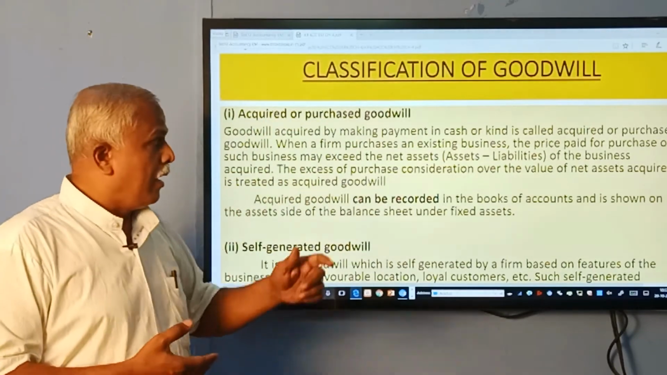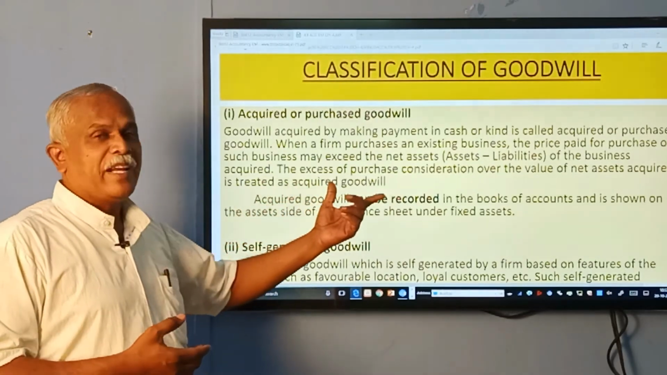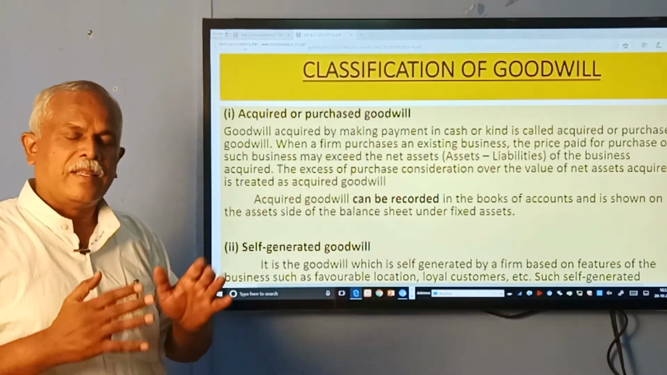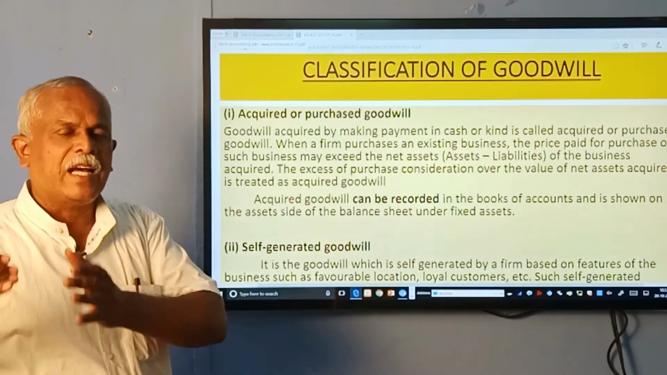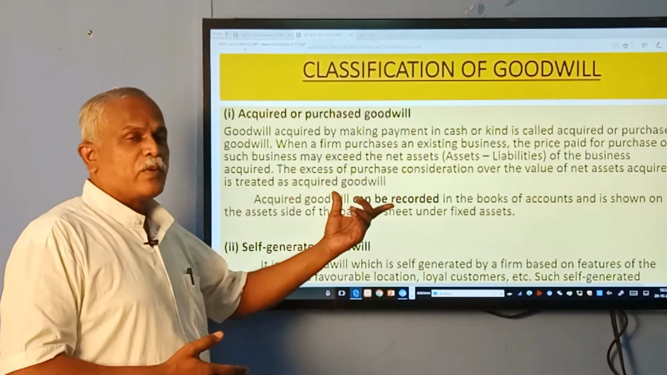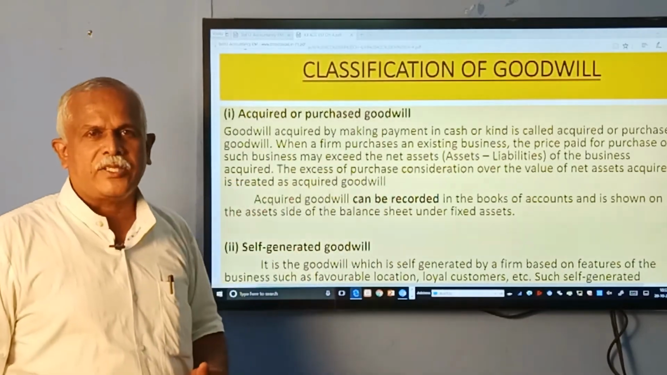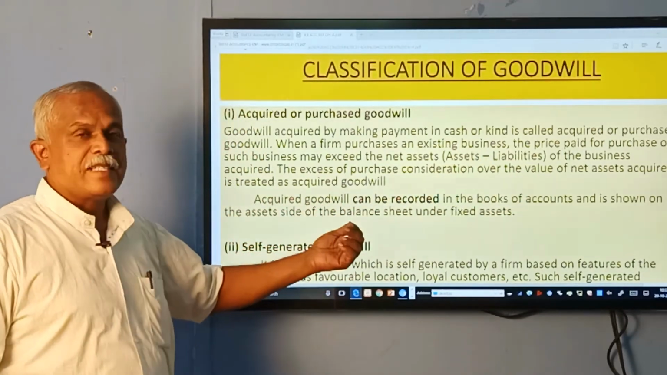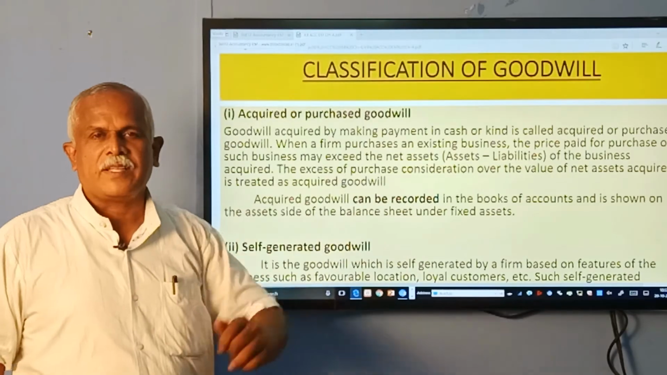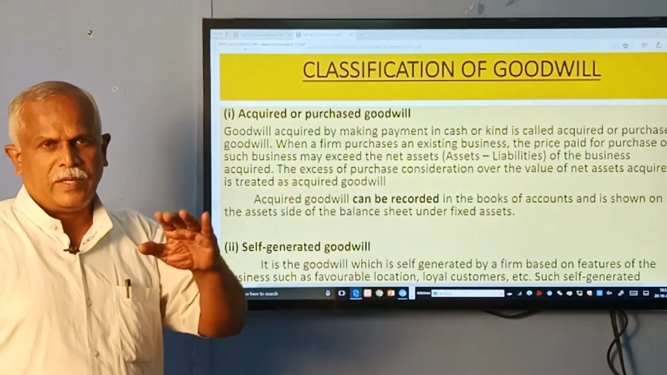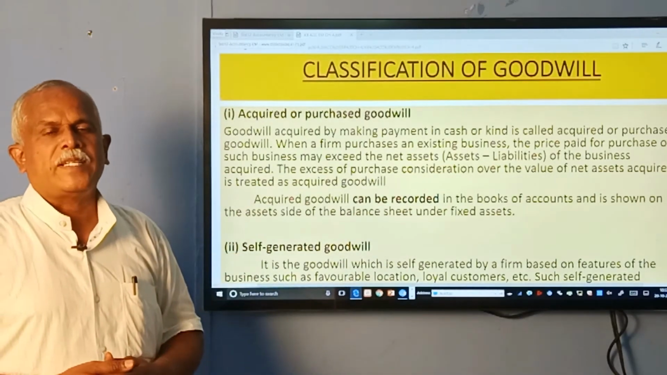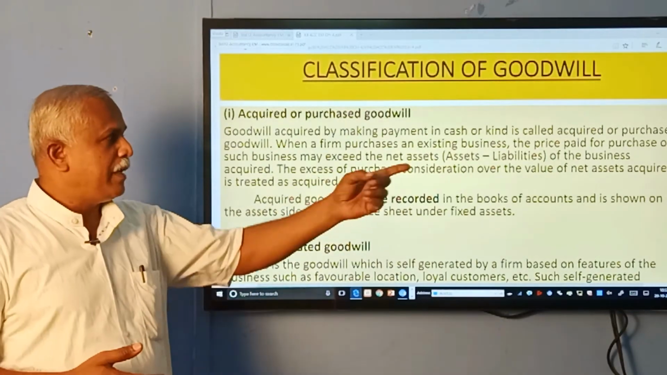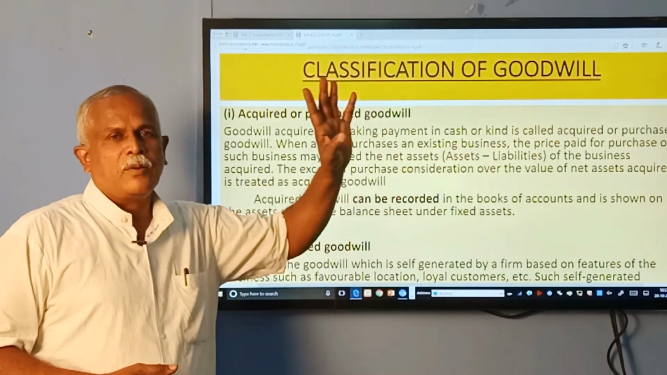Understood? The acquired goodwill can be recorded because we acquire the business with its assets and liabilities. The same assets will be integrated with our assets and liabilities, so it can be recorded in our books of accounts, and it is shown on the asset side of the balance sheet under fixed assets. Understood? So whenever we pay to purchase a business, the net worth is calculated by subtracting liabilities from assets.